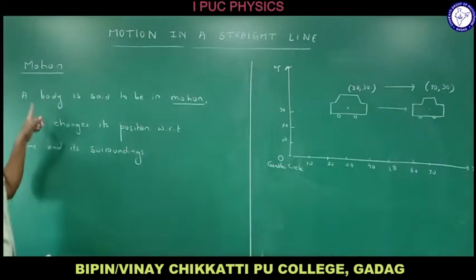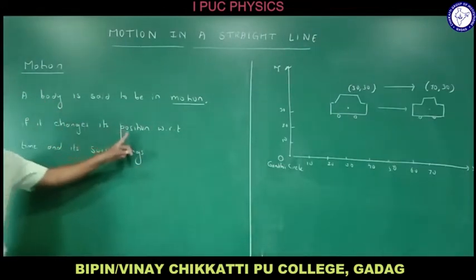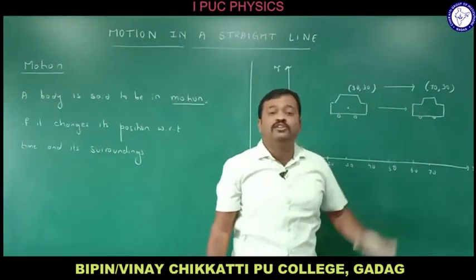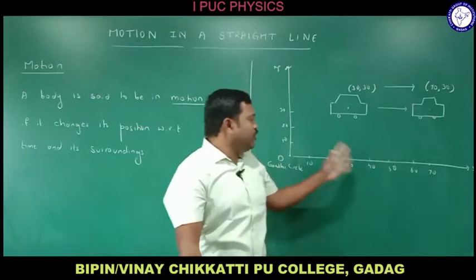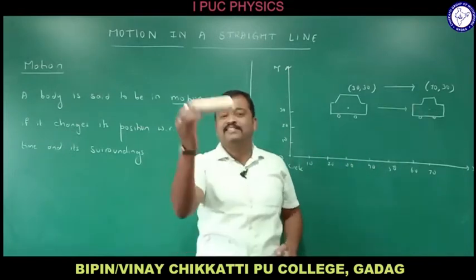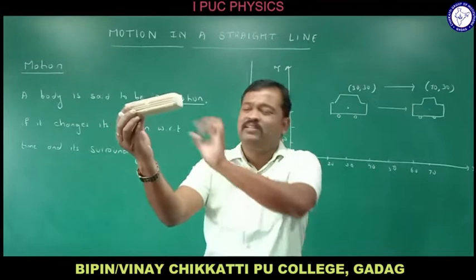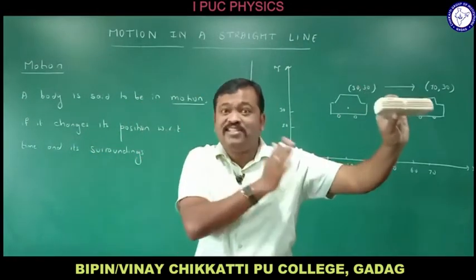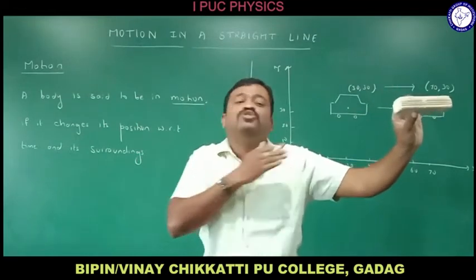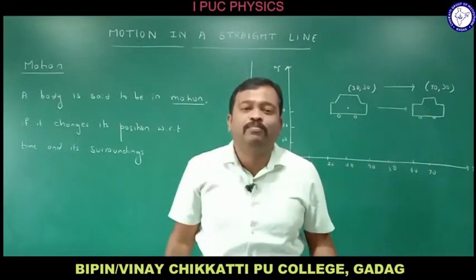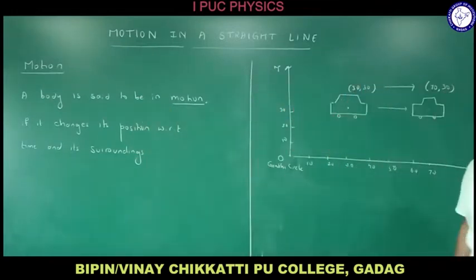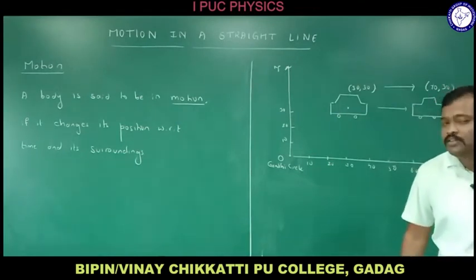Okay, now a body is said to be in motion if it changes its position with respect to time and its surroundings. With respect to surroundings, it is changing the position. If a body changes the position, then the body is said to be in motion. For example, this is a duster, right? It has some position with respect to any origin here, any reference point if I take. If it moves, of course, the position changes, right? If the duster changes its position with respect to time, then the duster is said to be in motion. Do remember. So what is motion? A body is said to be in motion if it changes its position with respect to time and its surroundings, right?